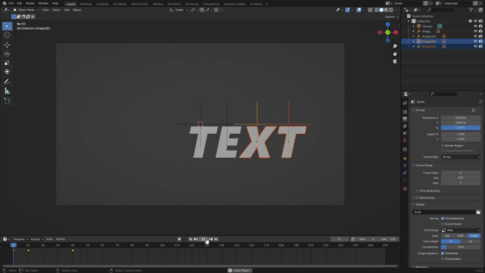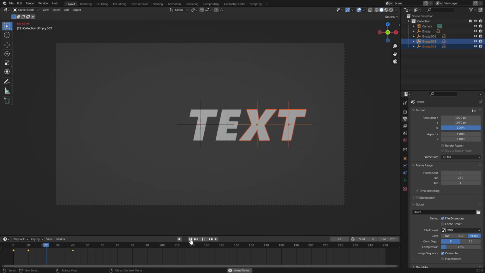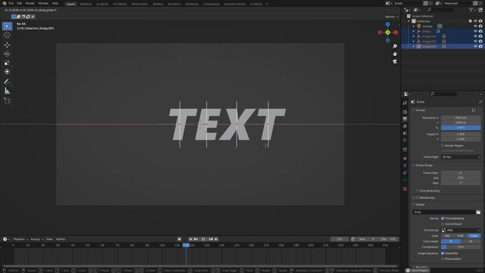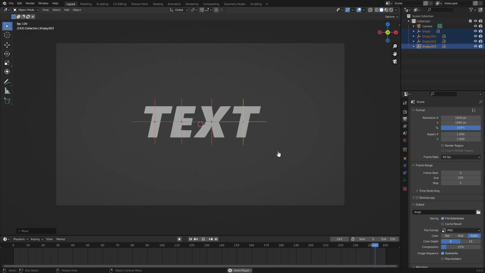But now, if we play this, you can see that all the letters move independently, and we can move all the letters together. You move all of them over without having to mess up the keyframes that we've already set up, which is very cool. So that is something that is very nice. But the thing I want to do is offset these animations.